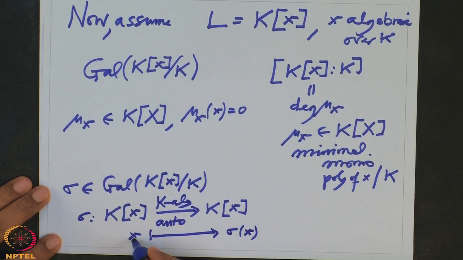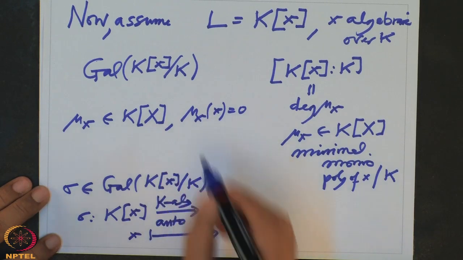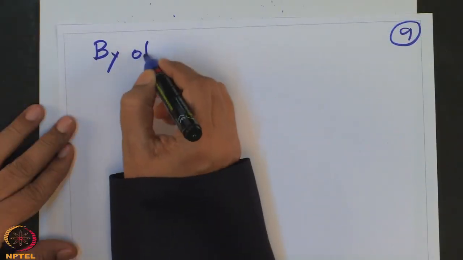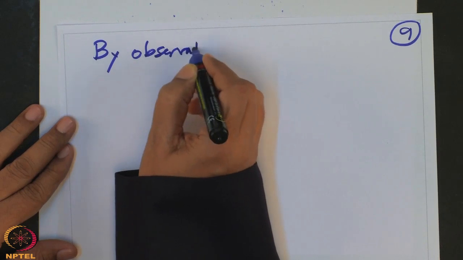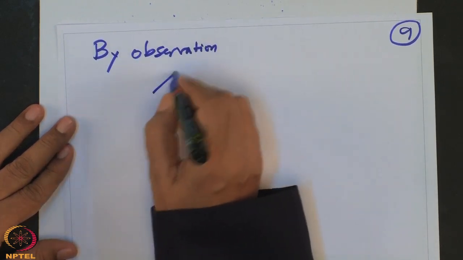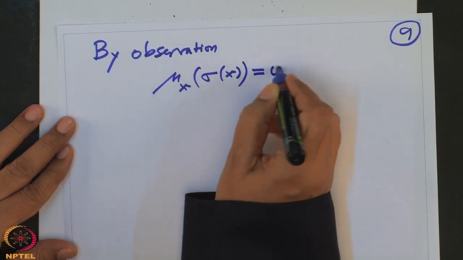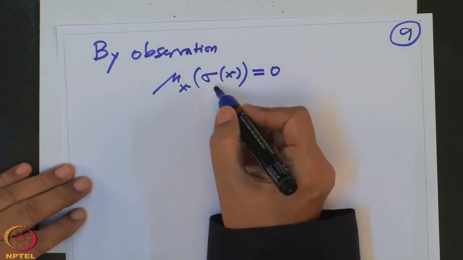But we have noted that if x is a zero of some polynomial, then sigma x is a zero of the same polynomial. So by the observation, mu x of sigma x is also 0. That means sigma x is another root.